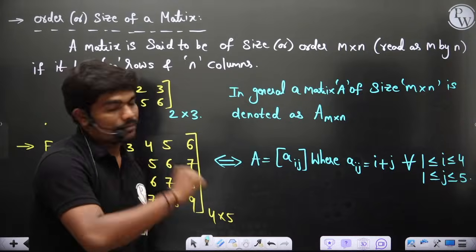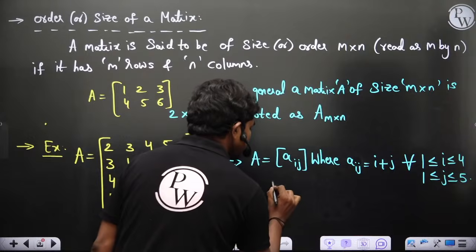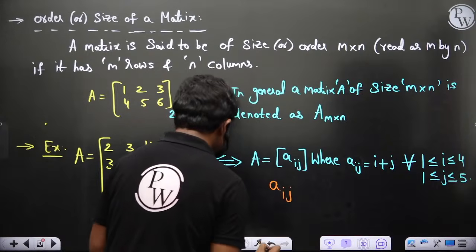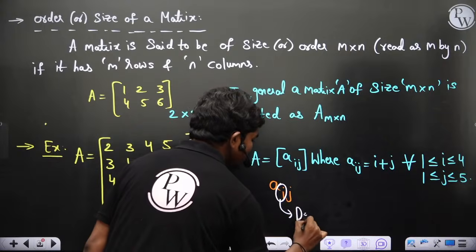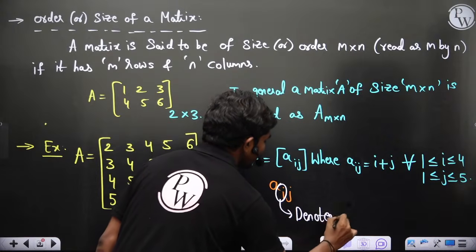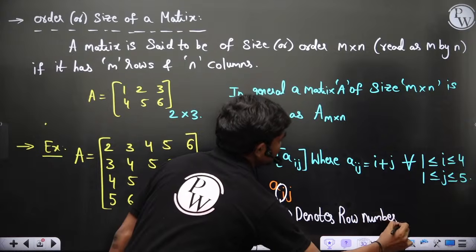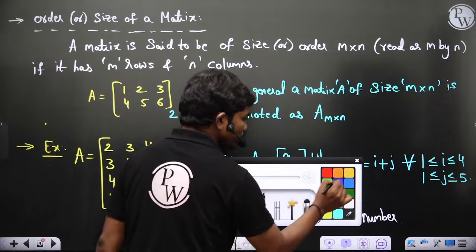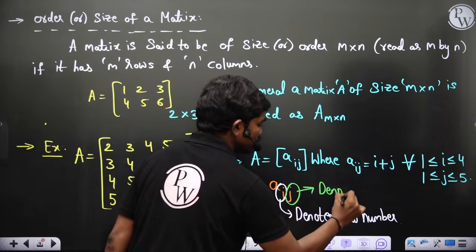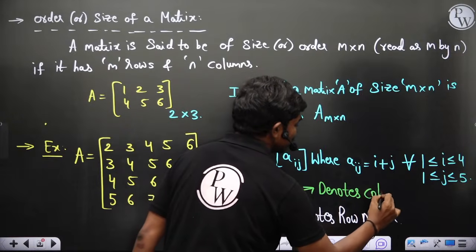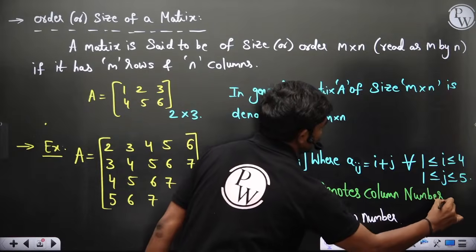First thing, whenever I write this element Aij, look, this first subscript, which is here i, denotes the row number, and this j denotes the column number.